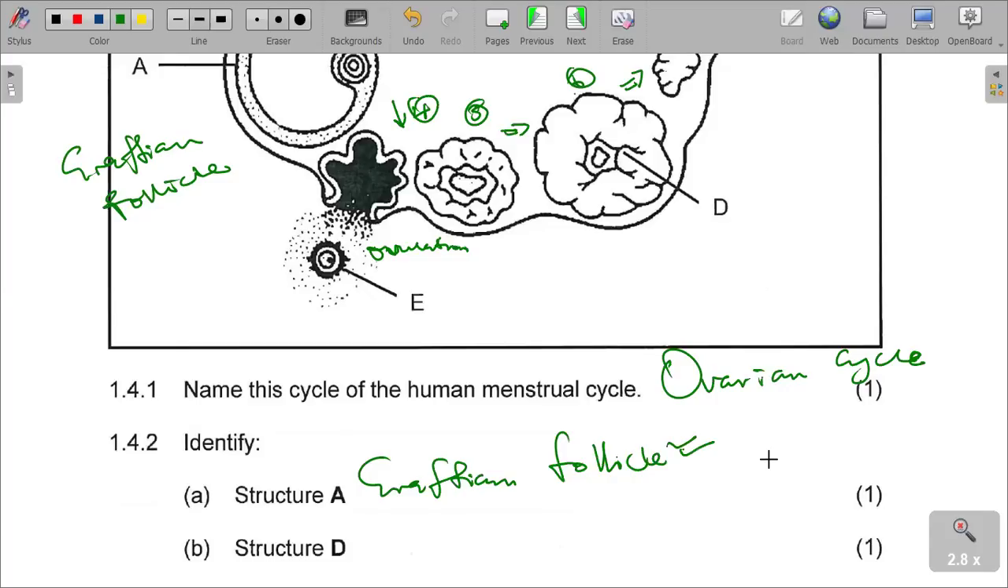So identify structure D, which remains after ovulation has occurred. Which one is that? Structure D is the corpus luteum. It is the corpus luteum, structure D.